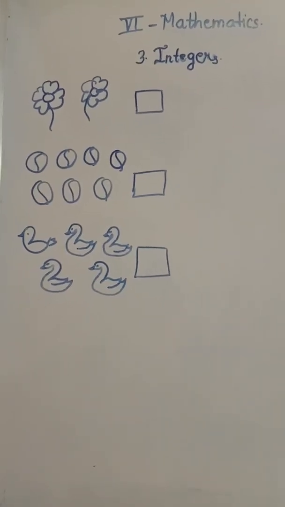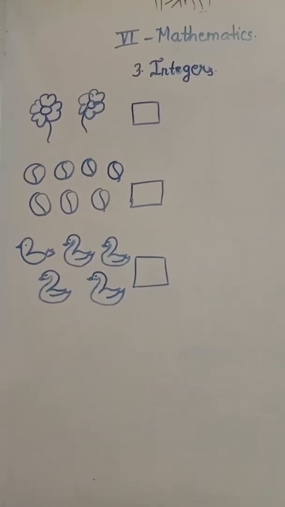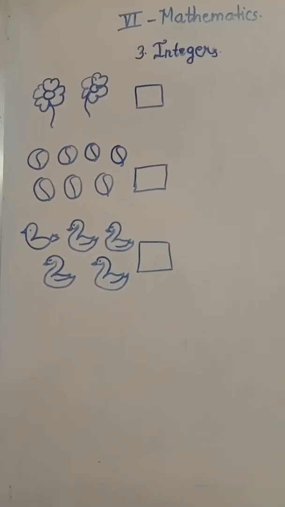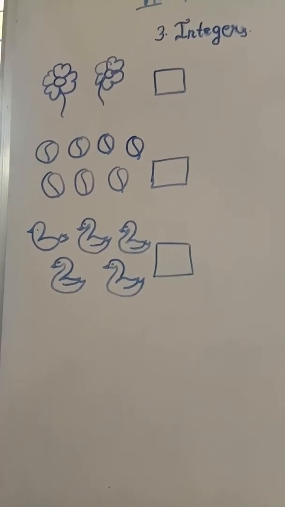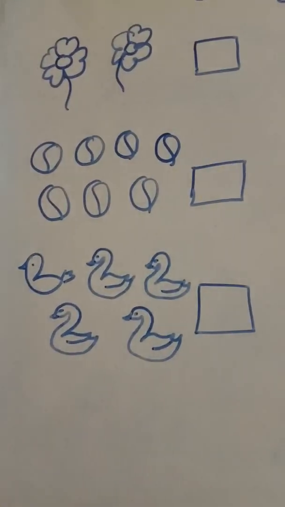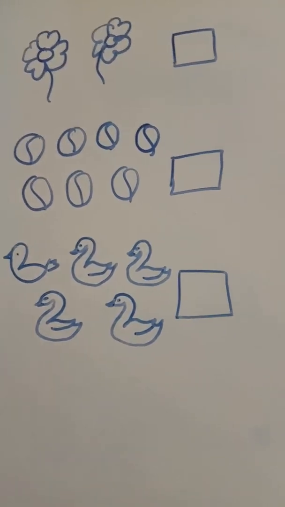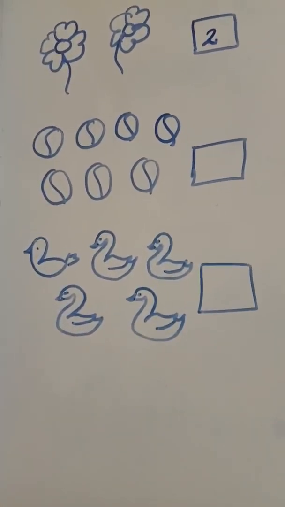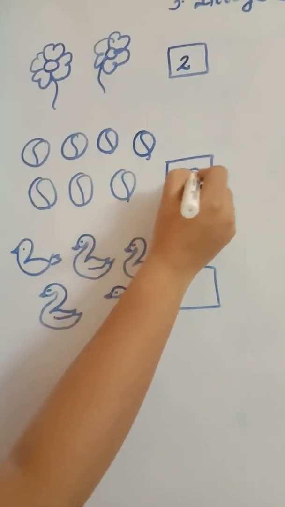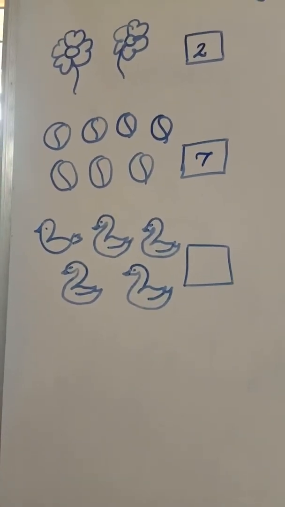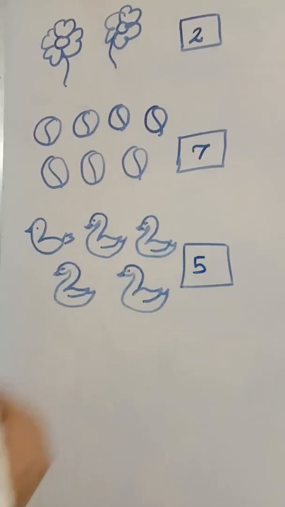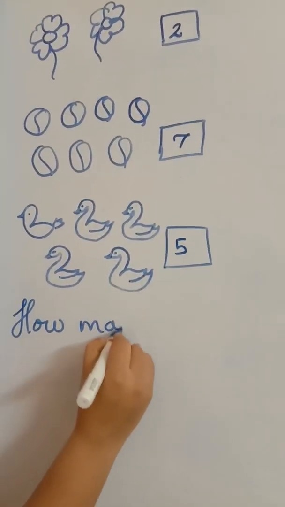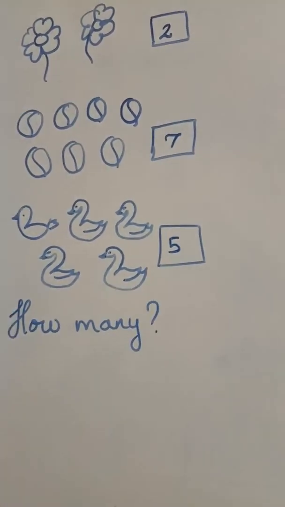Today we are going to start with the third lesson of mathematics, that is integers. Now you can see some pictures on the board. So we will just count those pictures and write the number in the box. How many flowers are there? 2, correct. How many balls are you able to see? Correct, 7. And how many ducks are there? 5. Yes. So we are getting the answer to the question "how many" by counting, is it?